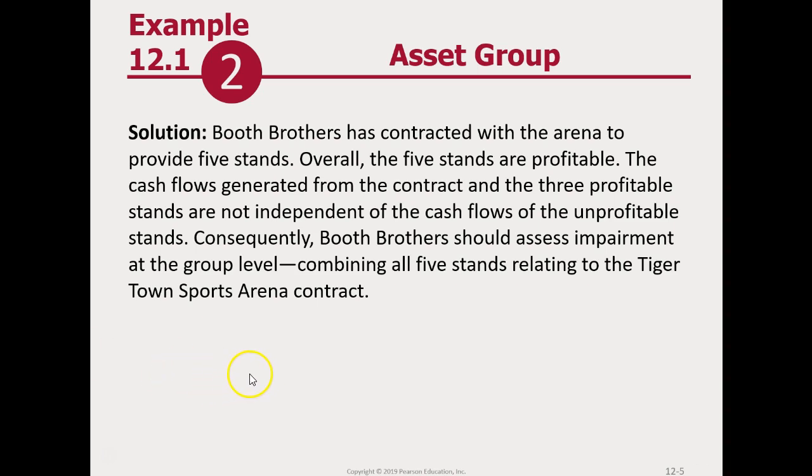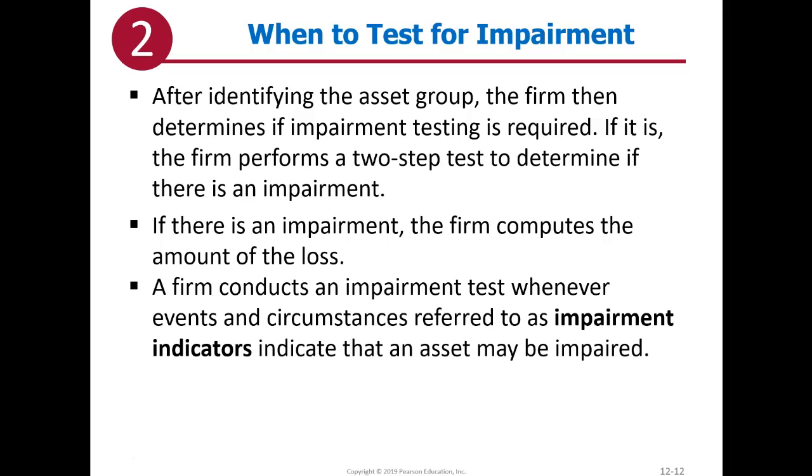The answer to this one is that they have contracted with the arena to provide all 5 stands. Overall, the 5 stands are profitable. The cash flows generated from the contract and the 3 profitable stands are not independent of the other ones. So they have identifiable cash flows. They're grouped at this group level. All 5 stands are grouped together. After identifying the asset group, the firm then determines if an impairment test is required. If impairment testing is required, then there is a 2-step test to determine if there's an impairment.